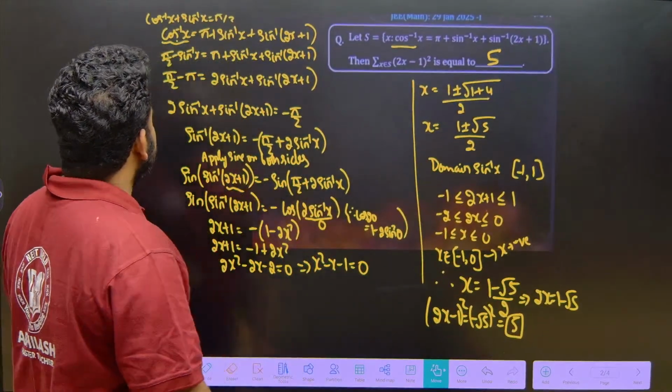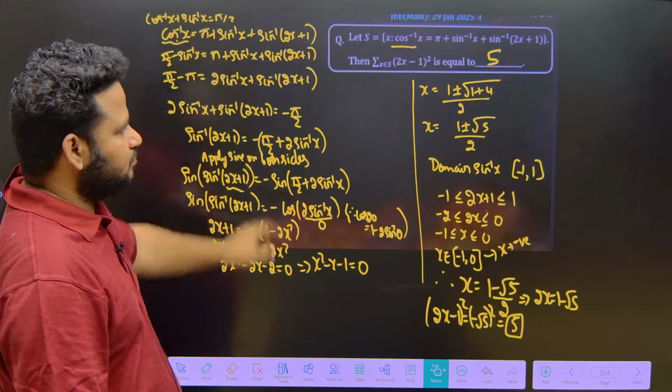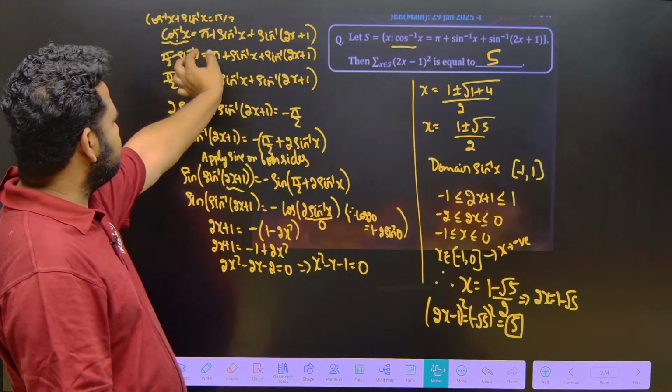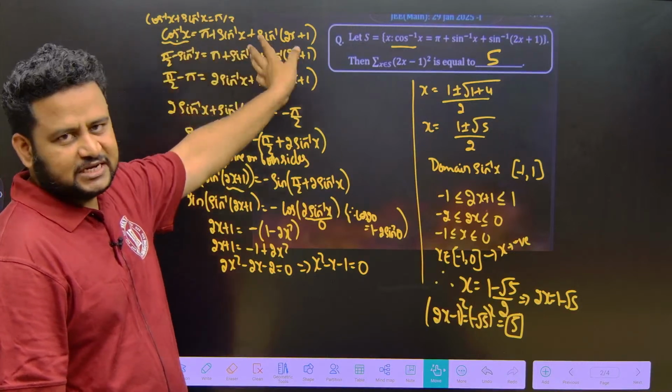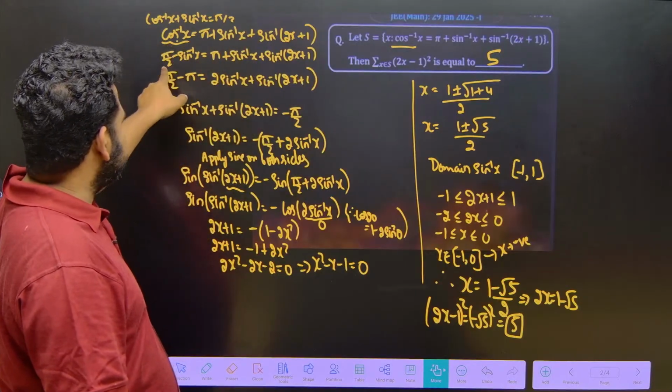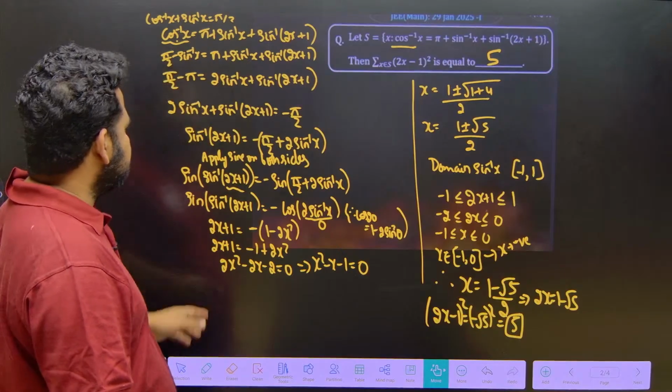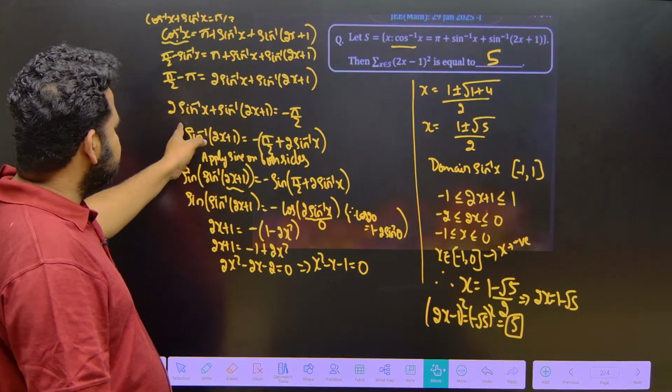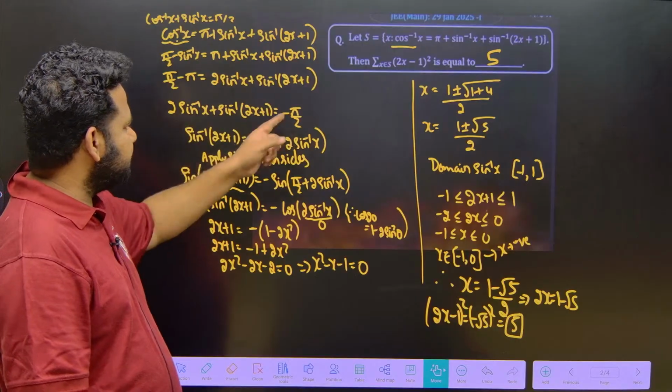So we started with cos inverse of x plus sin inverse of x is equal to pi by 2. They have given cos inverse of x is equal to pi plus something in terms of sin inverse of x. Since everything is in sin inverse of x, I can convert this cos inverse of x in terms of pi by 2 minus sin inverse of x. So on simplification, I will get 2 sin inverse of x, sin inverse of 2x plus 1 is equal to minus pi by 2.